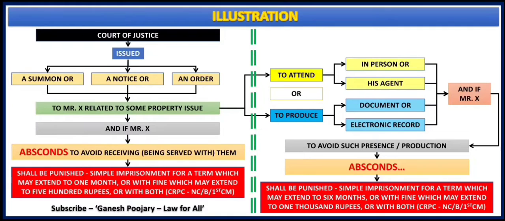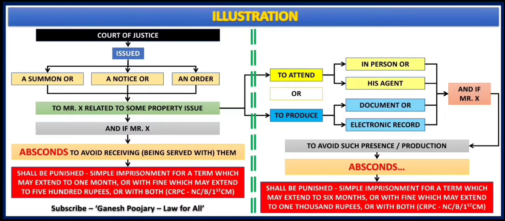Now Court of Justice issued a summon or a notice or an order. In this case, we will keep order as the example, to Mr. X related to some property issue, and it says Mr. X to come and attend the court in person or to send his agent, and maybe it is asking him to produce some document related to that property or electronic record related to that property.